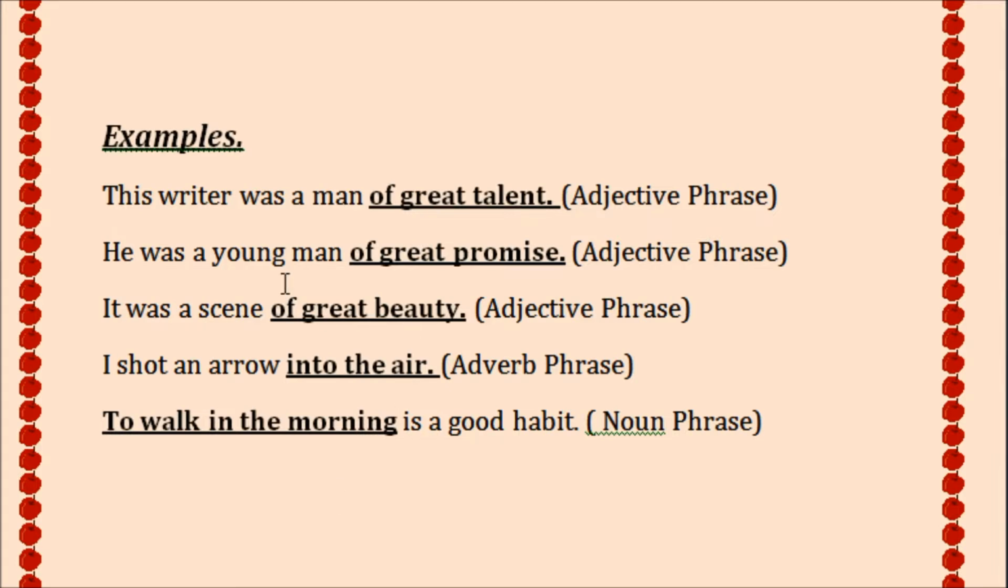He was a young man of great promise. Of great promise, underline and bold here, is another example of the adjective phrase. And it was a scene of great beauty. Of great beauty is also another example of adjective phrase. I shot an arrow into the air. It is an adverb phrase.